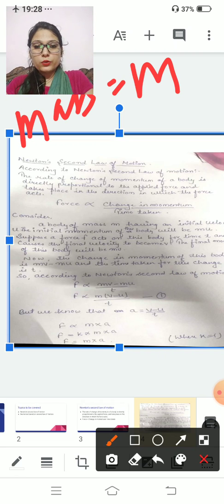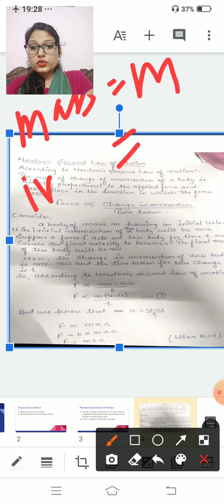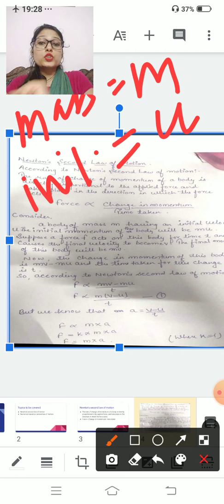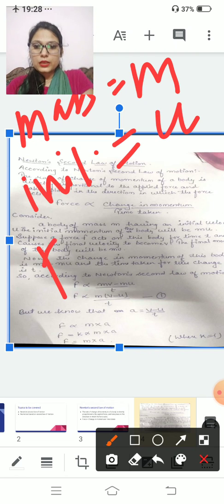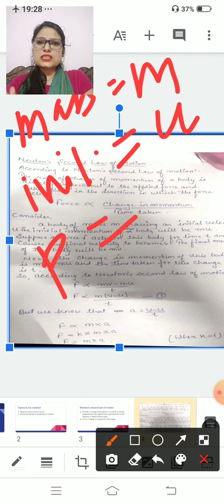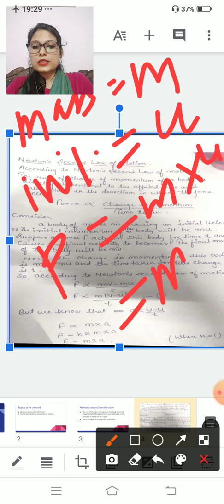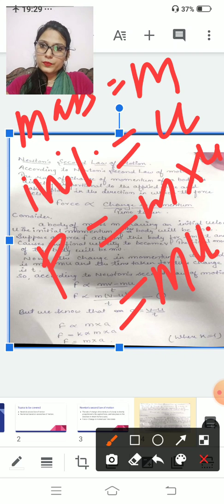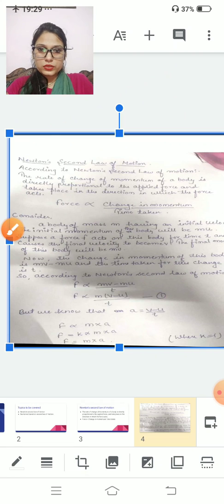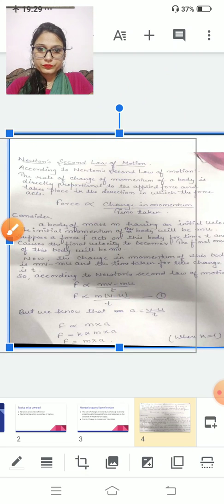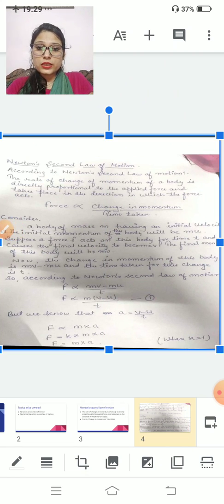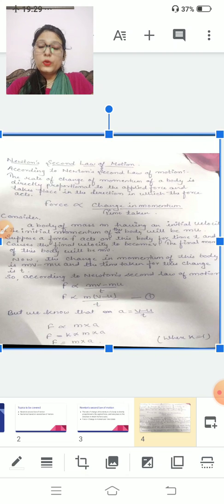Now consider a body of mass m having initial velocity u. So what is the momentum? Momentum is mass into velocity. Clear? Your momentum is mass into velocity. So here your mass is m and your velocity is u. So your initial momentum is mu. Clear? It is written over here. Initial momentum of the body will be mu.